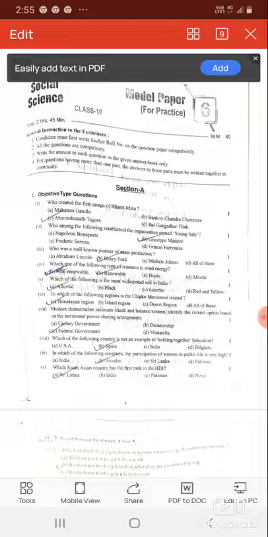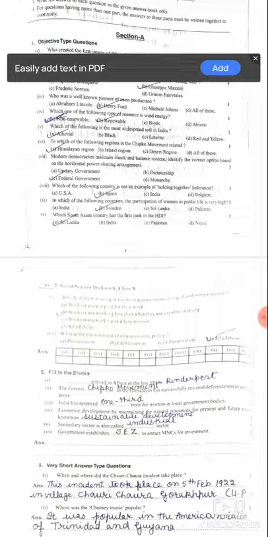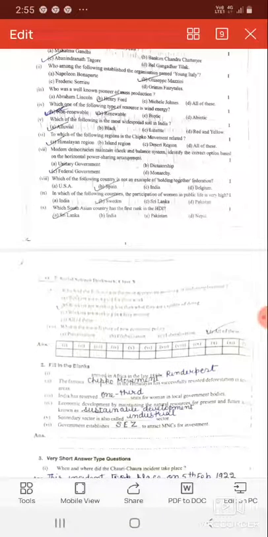Which South Asian country has the first rank in HDI? It is Sri Lanka. यस बेटा, अब 11th क्वेश्चन देखो. 11th question now.